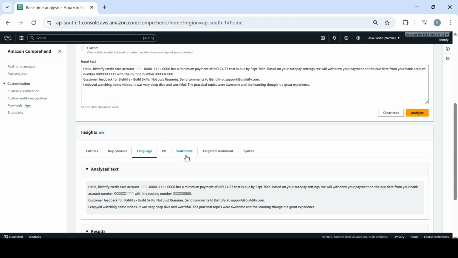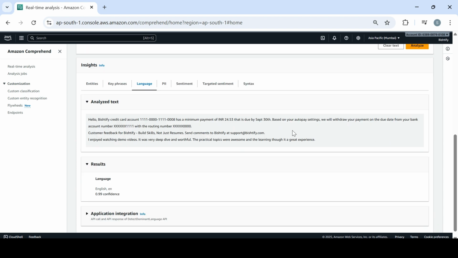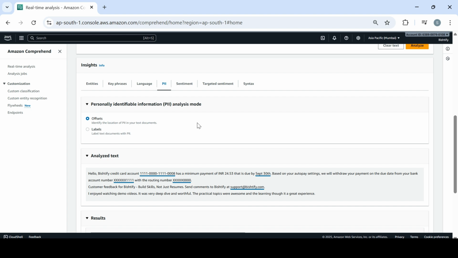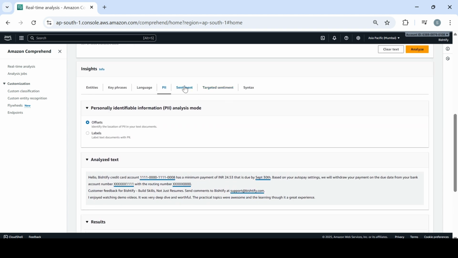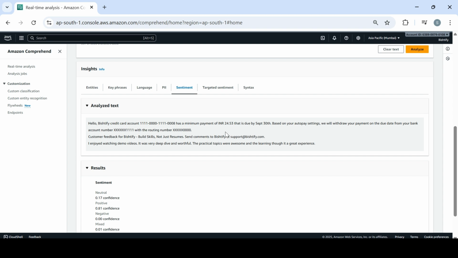Other than that, the language it has: it is using English as the language. And if we go to the personally identifiable information analysis mode, it shows the result as entity, this is this, and bank account number, and so on. And moving further to sentiment, like I showed you, it will show you demo videos, deep dive, worthful, awesome. These are some keywords that help Comprehend analyze the sentiment.